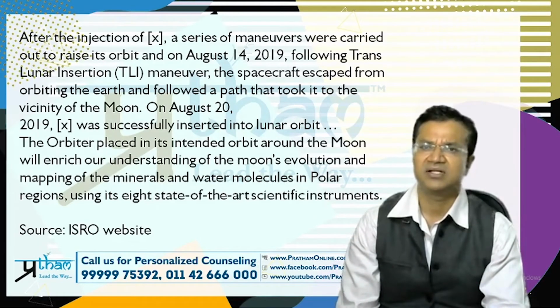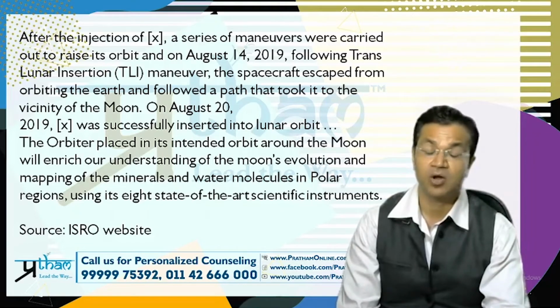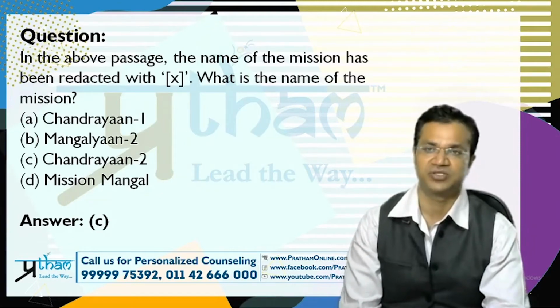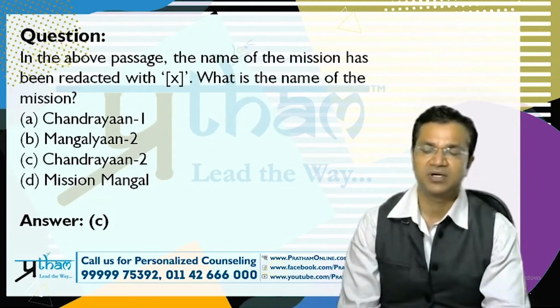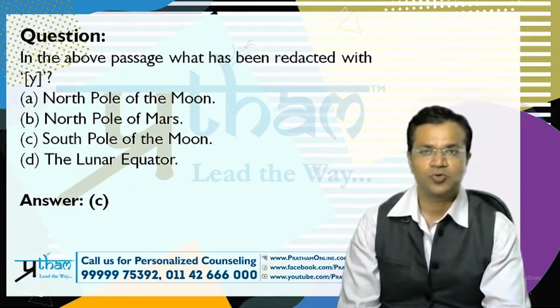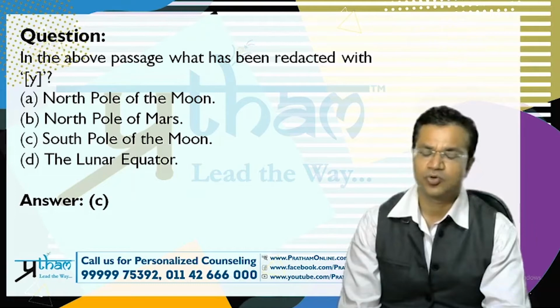In the next slide, they have given all the technicalities and certain other things, which they have taken from the ISRO website. Now let us look at the questions. What kind of questions have they asked? First is a direct question, where X is written inside the bracket. They're asking what is the name of the mission, and this was very easy to answer. It's the Chandrayaan 2 mission. Look at the second question. It was also very easy to answer.